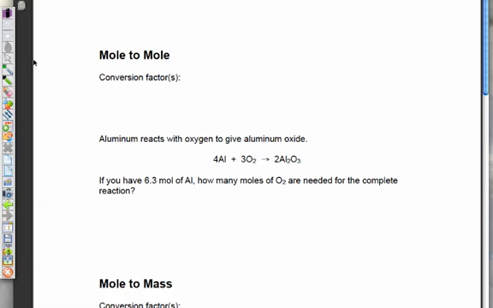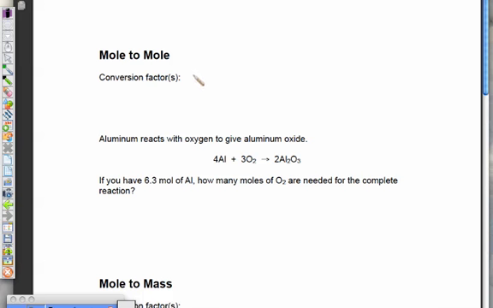Today we are going to review the mole-to-mole and stoichiometry concepts. Remember, there are 4 conversion types: mole-to-mole, mole-to-mass, mass-to-mole, and mass-to-mass. So we're going to review those 4 conversion types. The first one is mole-to-mole.